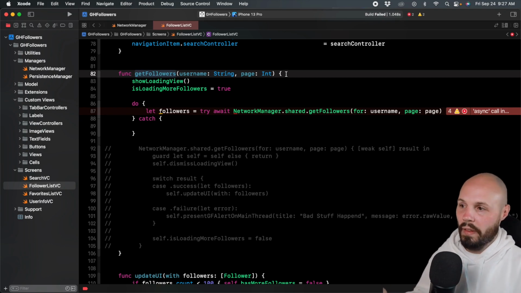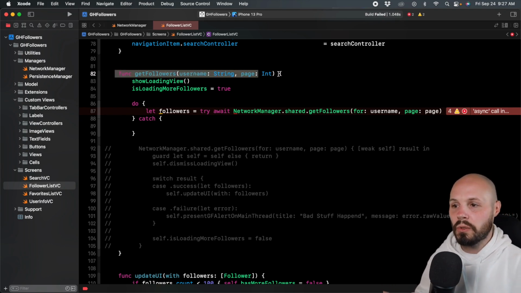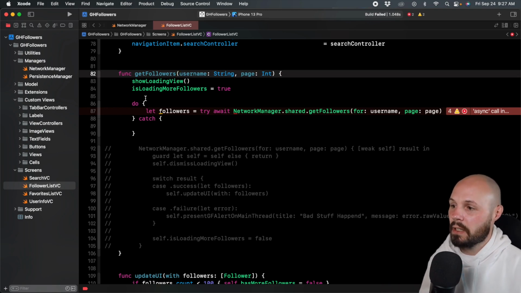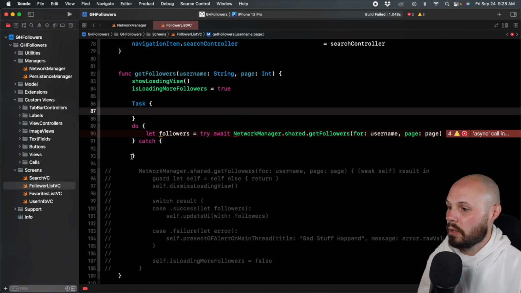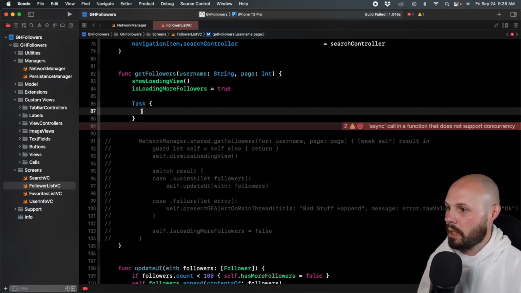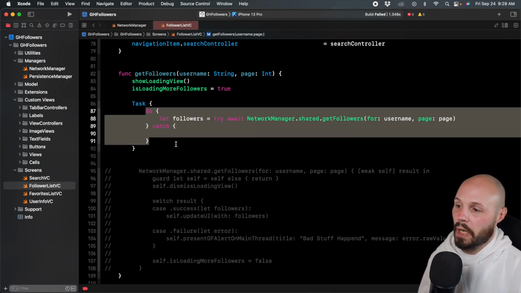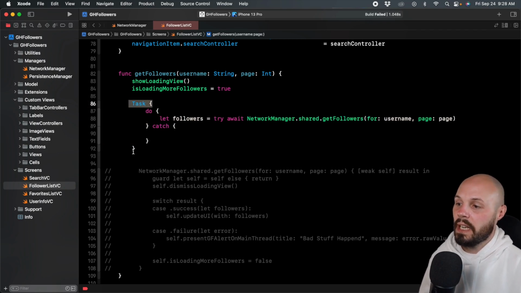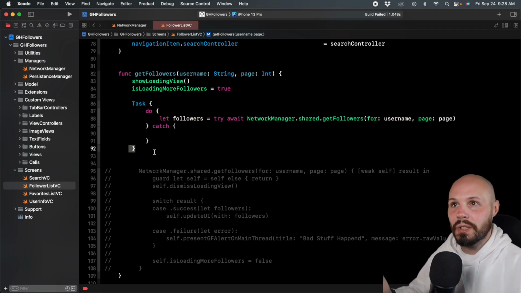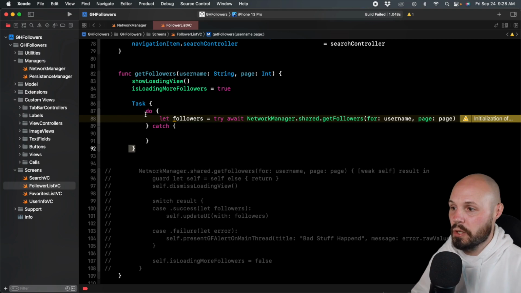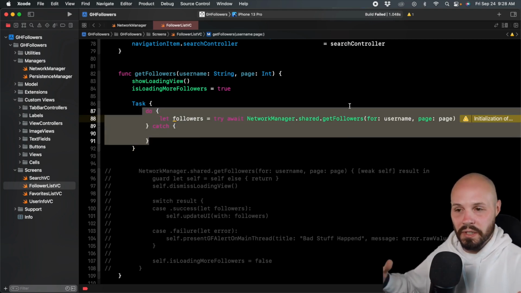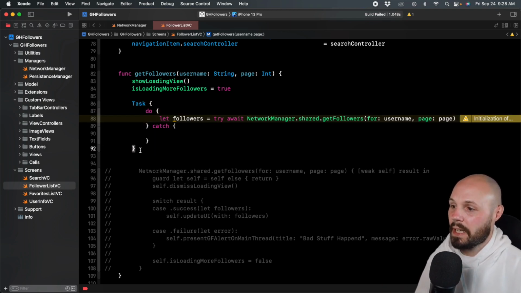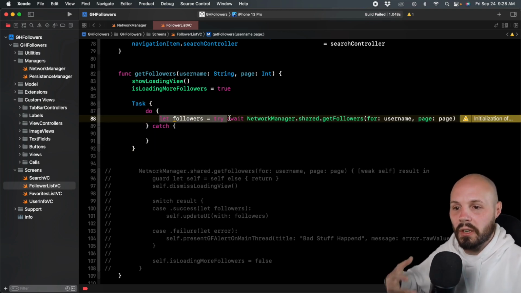So a couple ways to handle that. We could restructure this function to support async. Not going to do that. A simple way is to wrap it in a task here. So this task looks like SwiftUI code. Do that, and then now put the do, try, catch here. What this task does is put you in a concurrency context, if you will. So here's where you can do your asynchronous code. So again, if you get that error that says this function does not support concurrency, whatever concurrency you're doing, wrap it in a task.